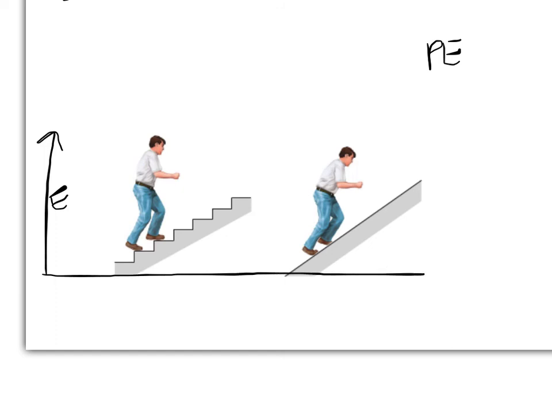But what we notice here is in the first diagram on the left, A, this guy only can have certain amounts of potential energy. When he's on the first step, he has this amount. On the second step, this amount. On the third step, this amount. Fourth step, this amount, etc., increasing. But in the spaces in the middle, he can't stand between the two steps.